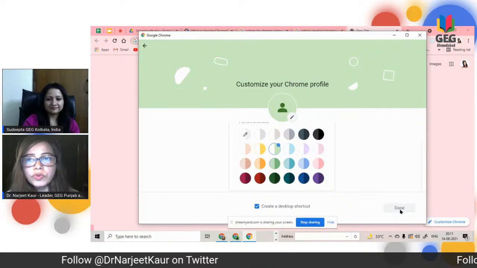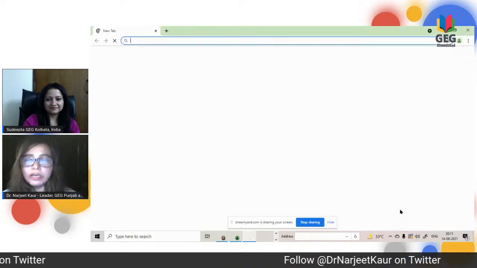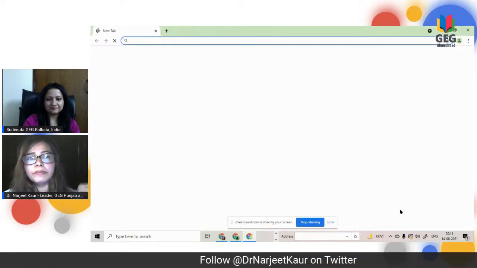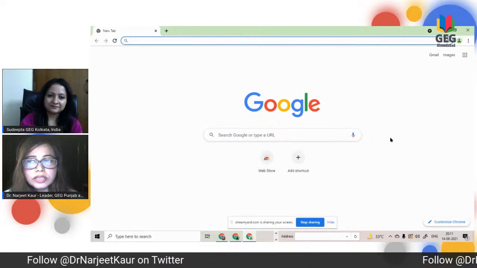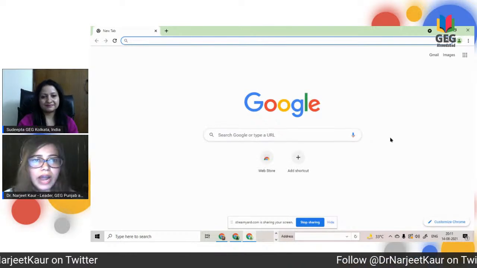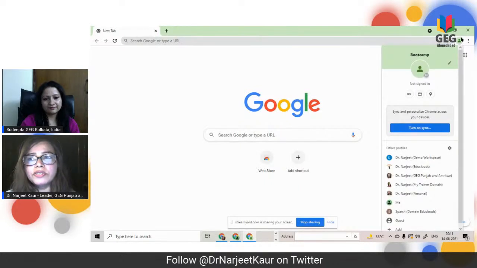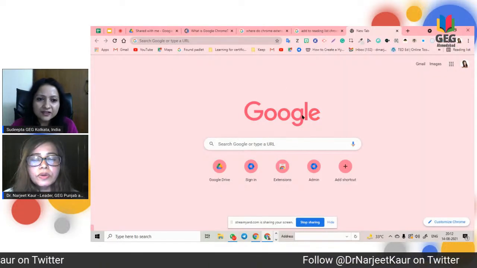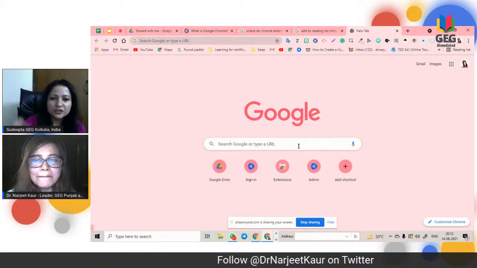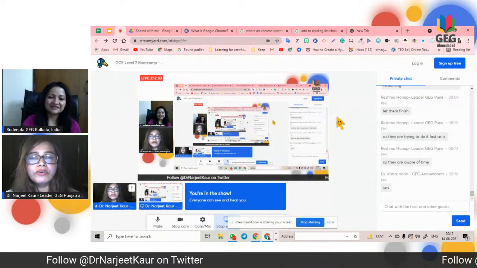After that, when you sign in with this account, your profile pic is also going to be there, and everything that you have in that account, your shortcuts, your extensions, your apps, everything that you have synced is going to be visible here. Right now there isn't any profile pic because I haven't logged in with my account. And the colors are actually a good thing because that way you'll know which profile you're in. So that helps. Colors help, and profiles are real cool.